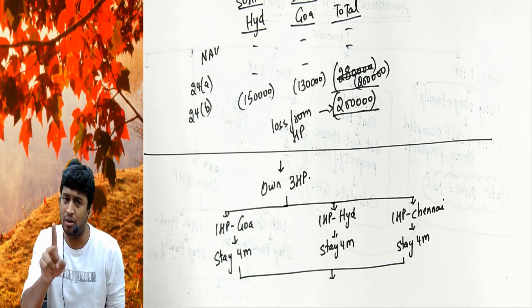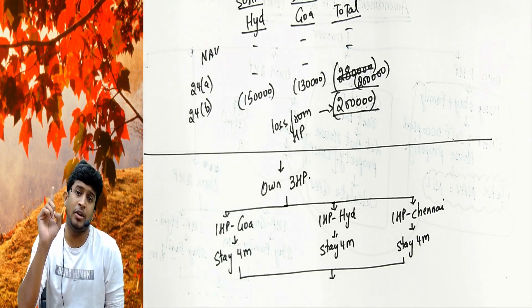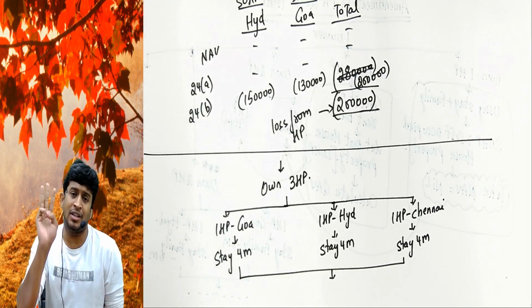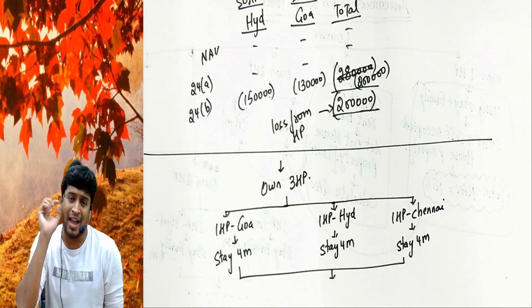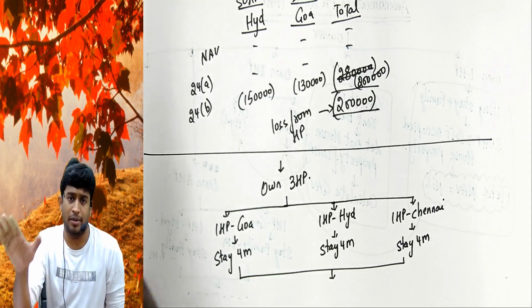Even though not let out, we will assume it to be let out property. As per the Act, you can claim only two as self-occupied, and the third will be treated as deemed to be let out property.